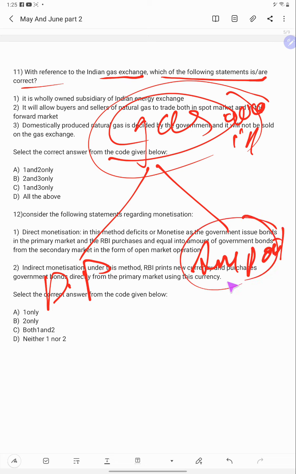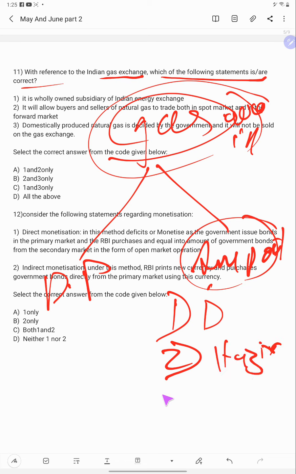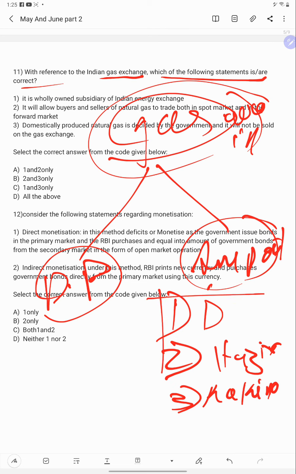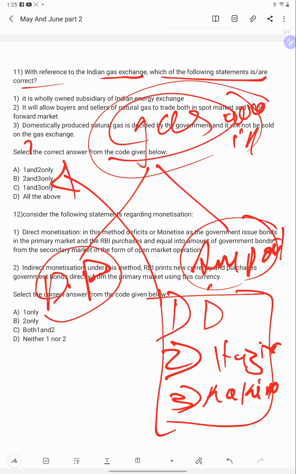The imported gas comes from three spots: Dahej, Hazira, and Kakinada. The prices of domestically produced gas will be determined by the government, not by spot exchange or forwards.